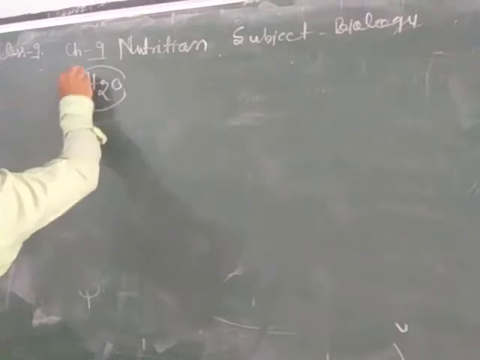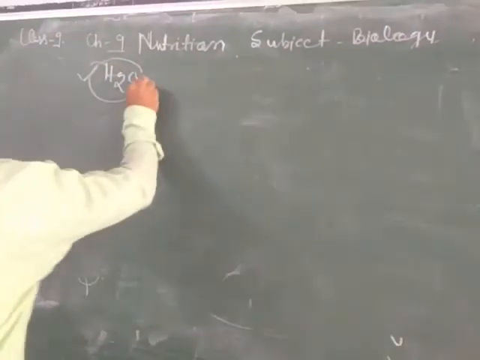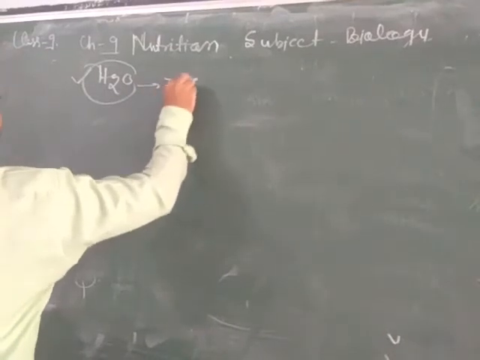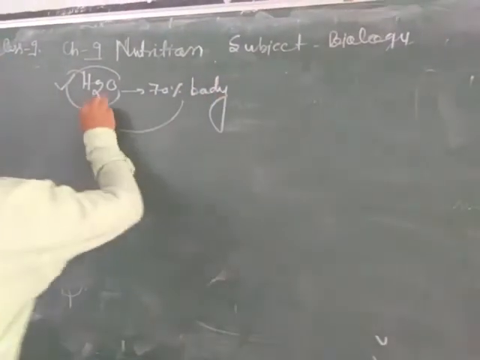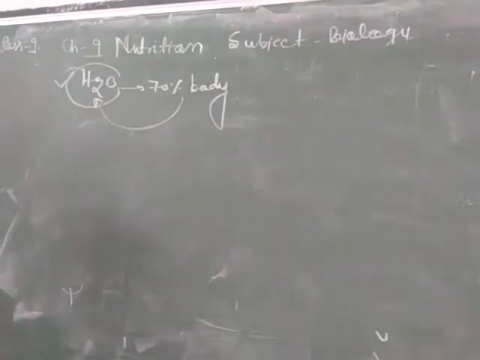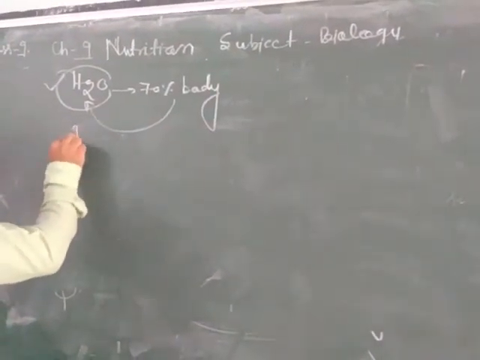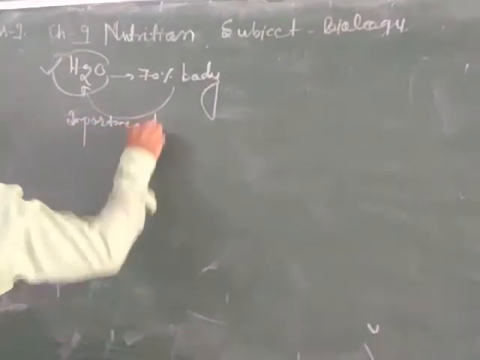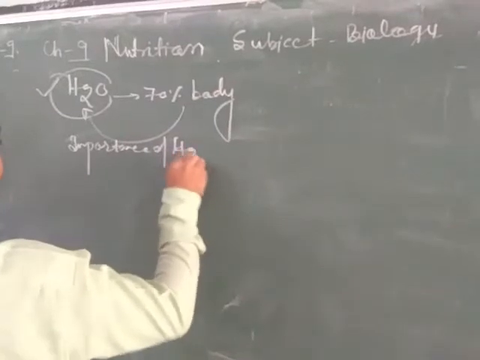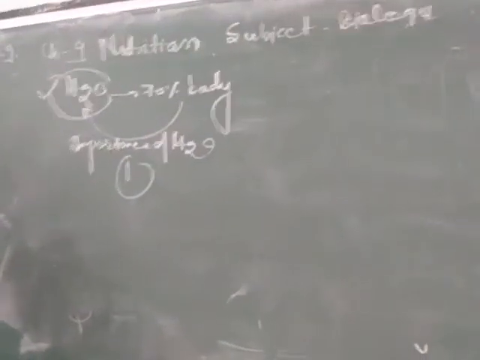All metabolic activity takes place in a water medium. 70% of our body contains water. What is the importance of water in our body? First, it is a universal solvent.